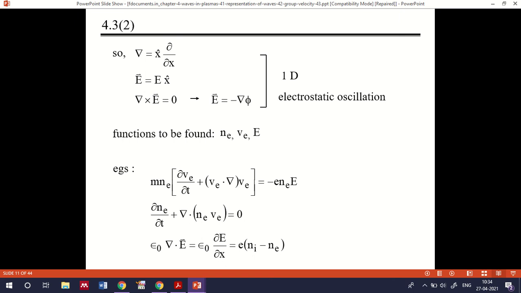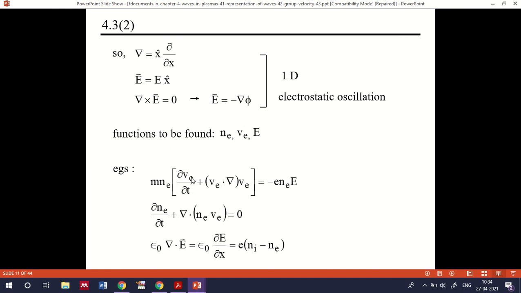Now, in the last class we discussed the equation of motion. I think you remember that, and you can see the equation of motion here, where we have m and e. N is the electron density, m is the mass of the electron, and v is the electron velocity.